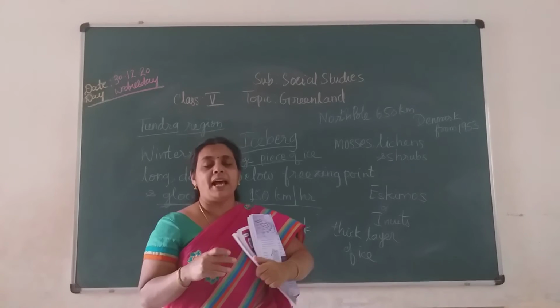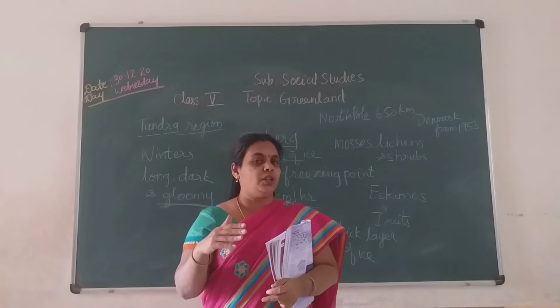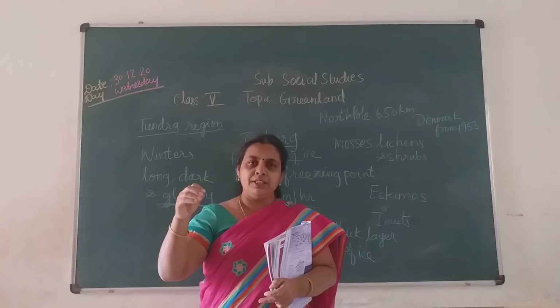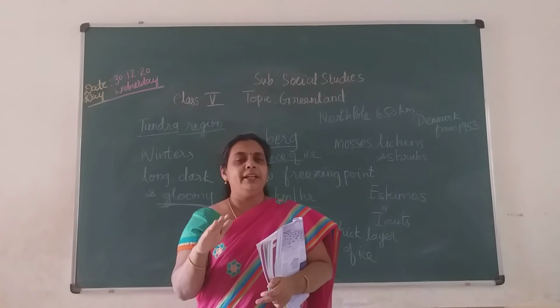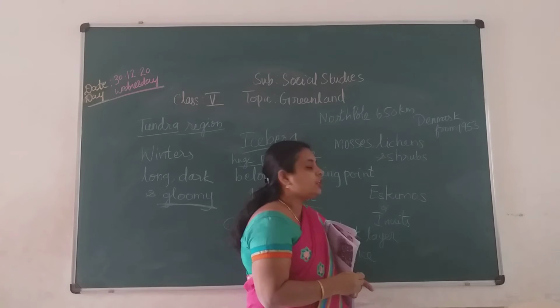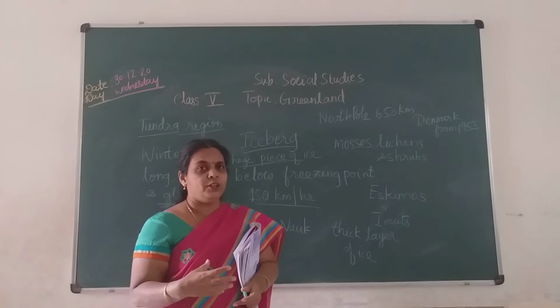These mosses and lichens, children, grow to the ground level only. You can't find any tall trees over there. In summer season you may find some short trees, but mainly it is mosses and lichens and some shrubs, children. Then who are the people living over there?